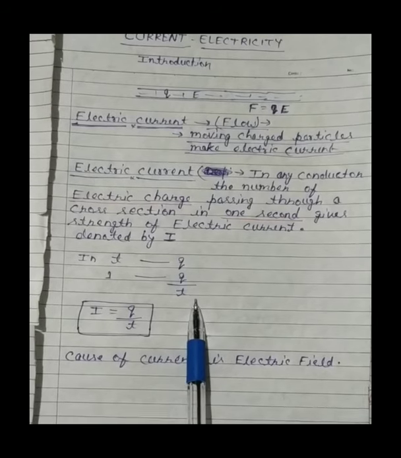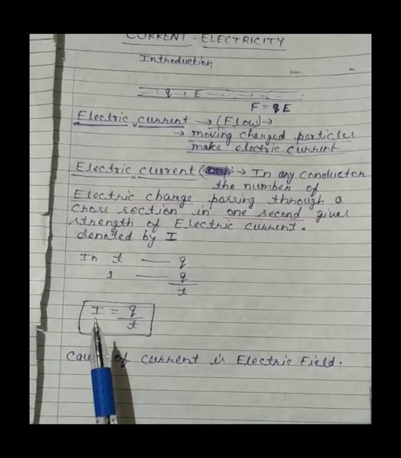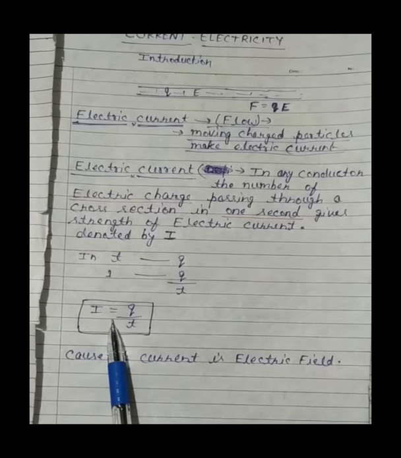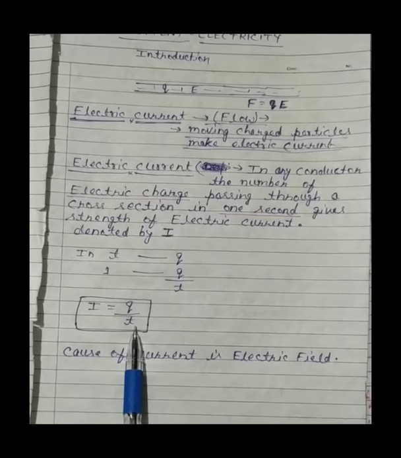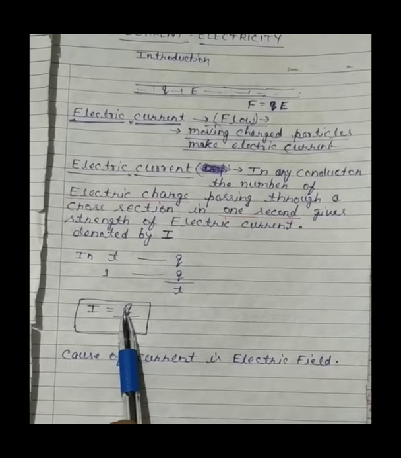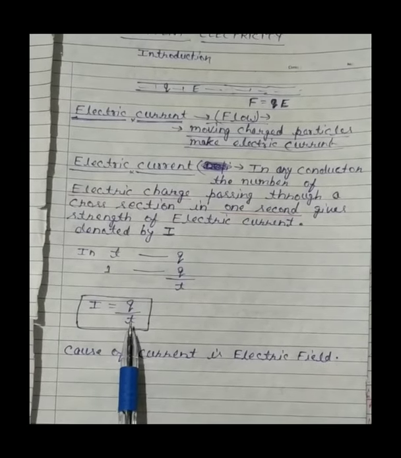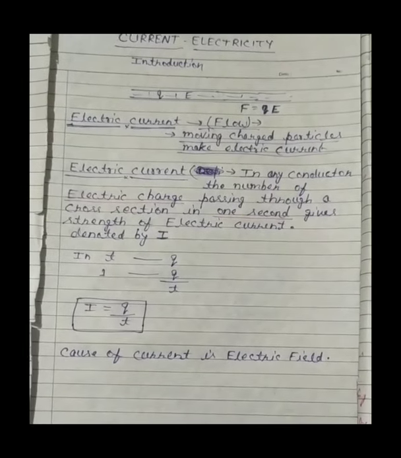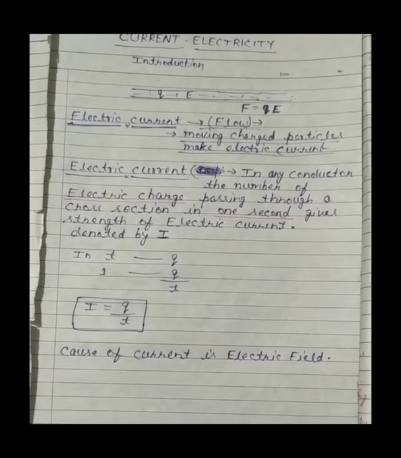So this is our first formula that we get in electric current: I equal to Q upon t, where Q is the charge flowing in time t, and it is flowing in a conductor.